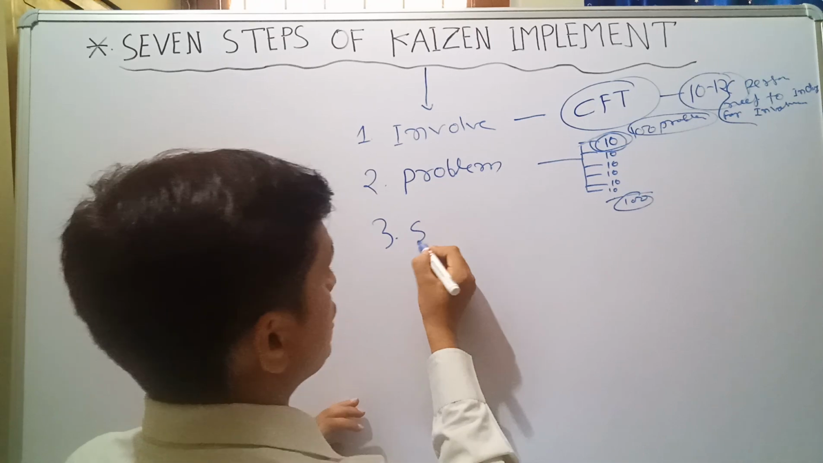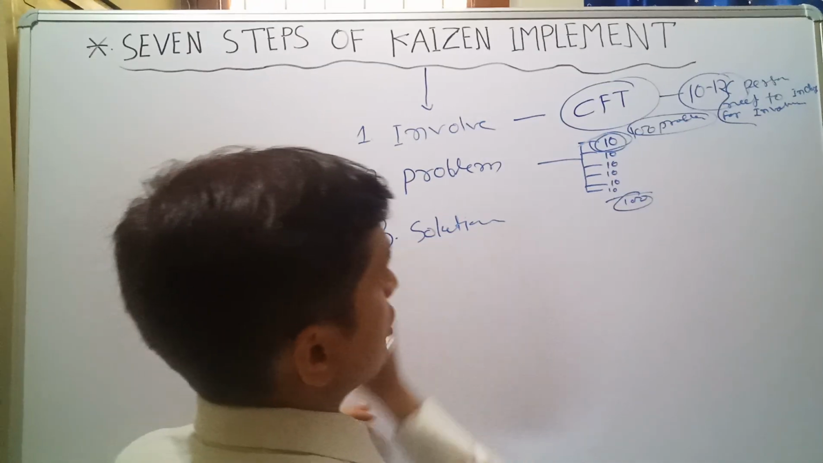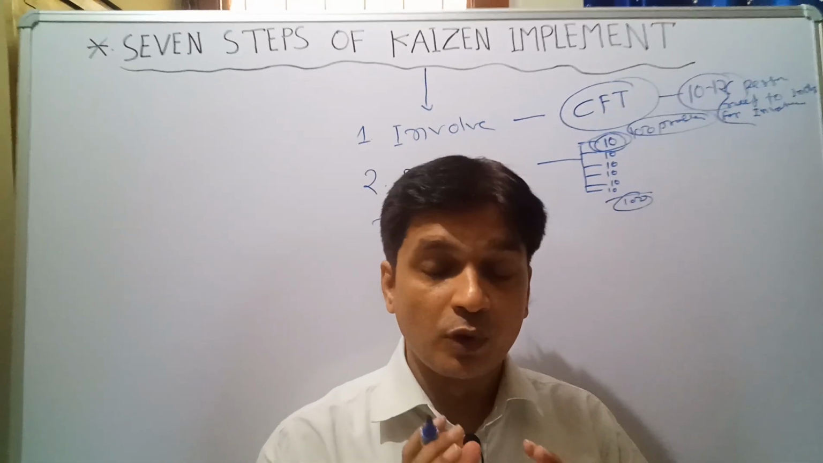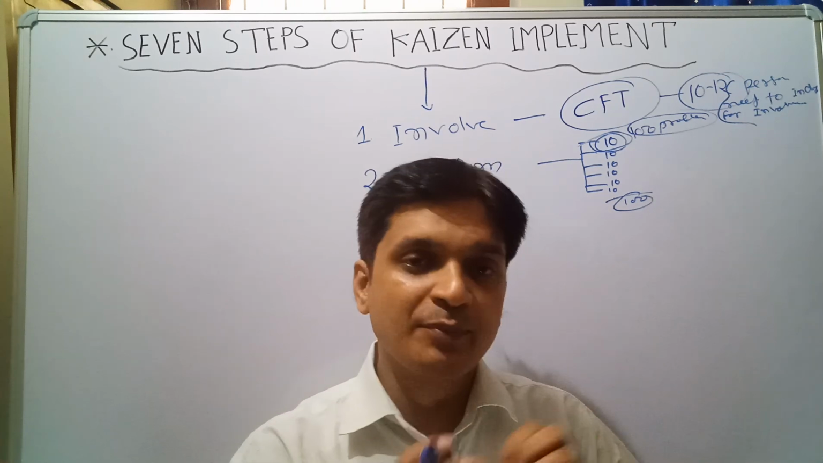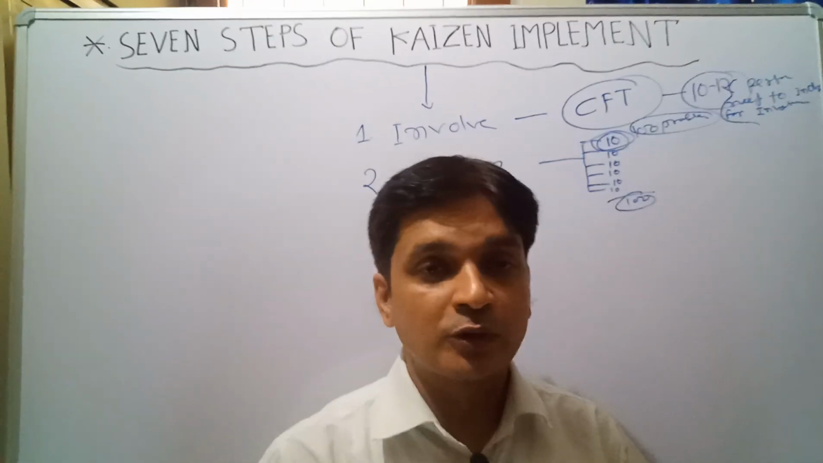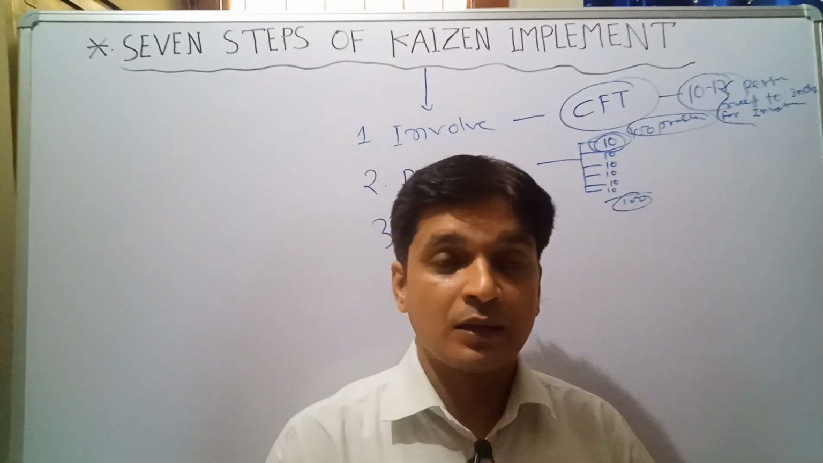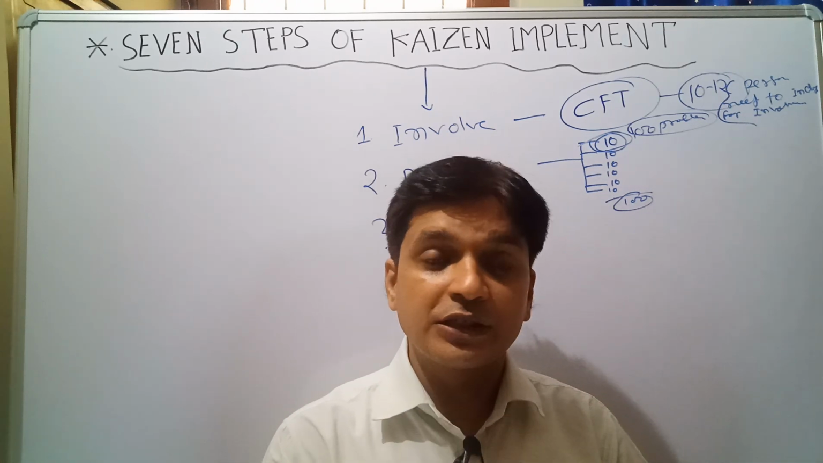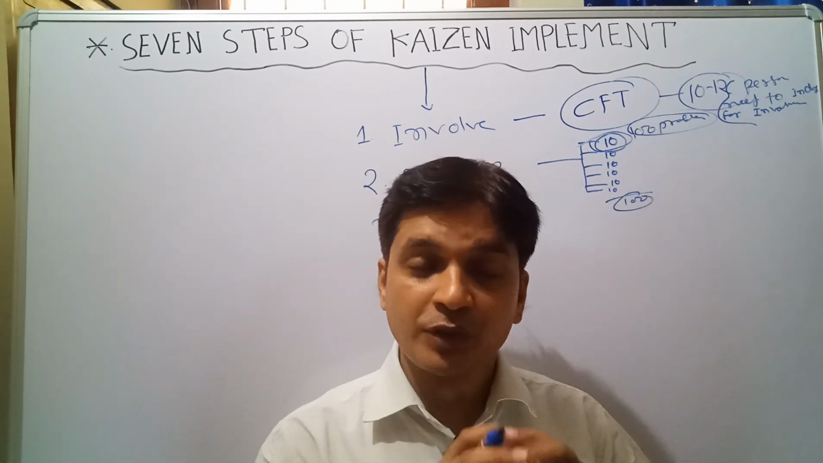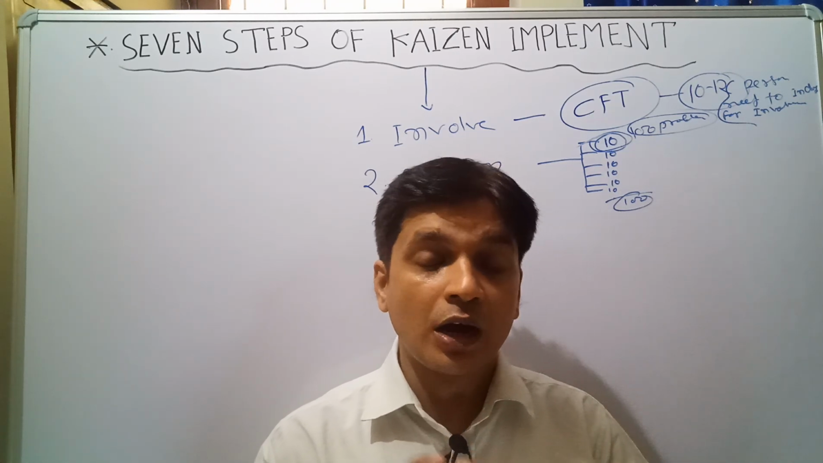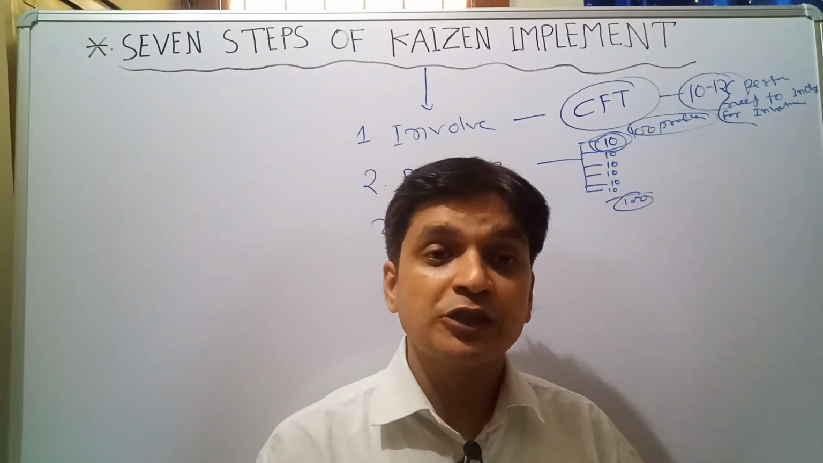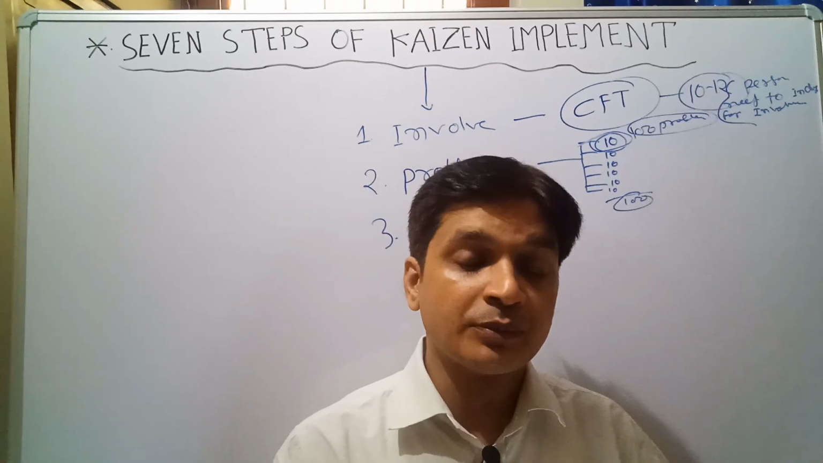The third step is finding the solution. After finding the 100 problems, you take 10 problems first, and after you resolve them, you go for the next 10 problems. So first you take 10 problems, and the third step is finding the solution. You have to work on the solution. In the process, first you don't criticize any person in the CFT team. That is most important.